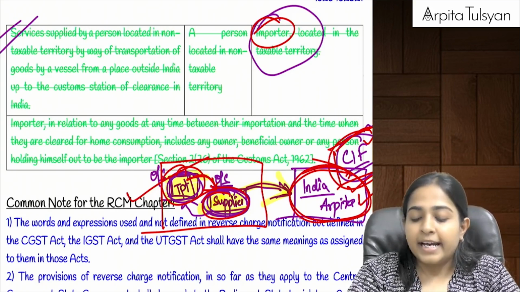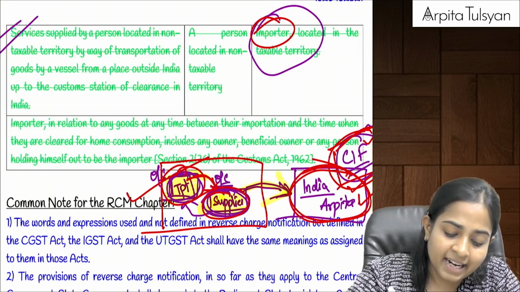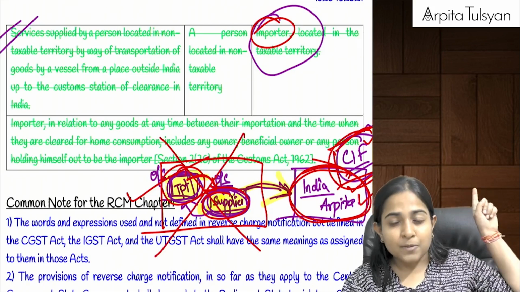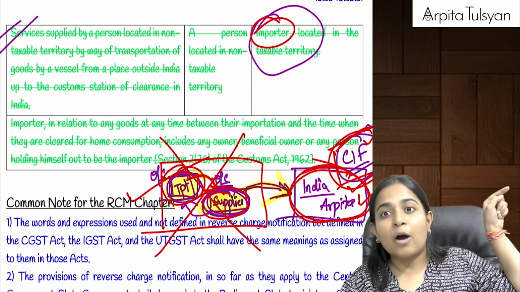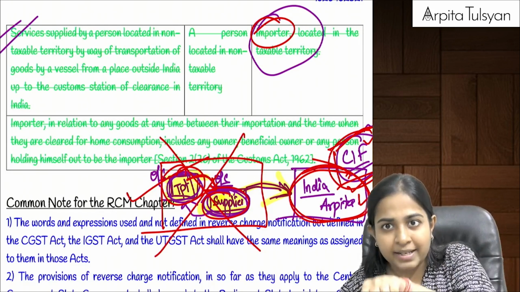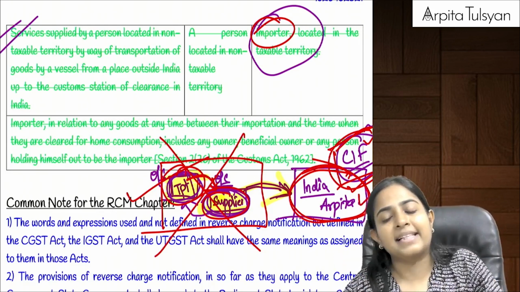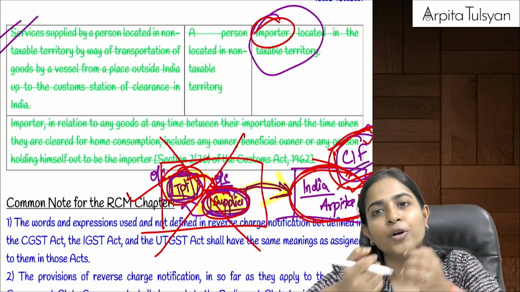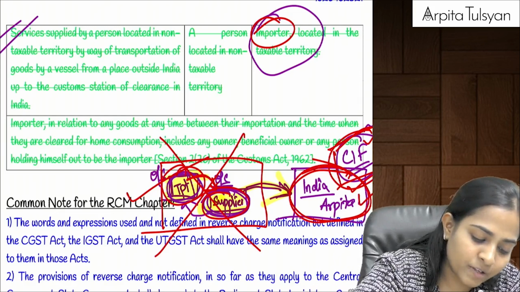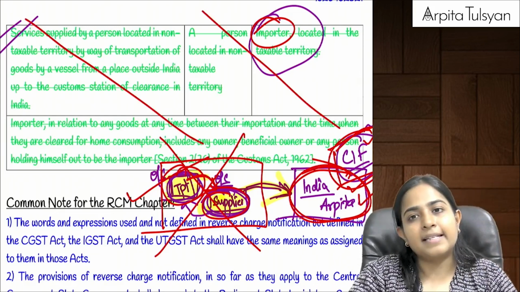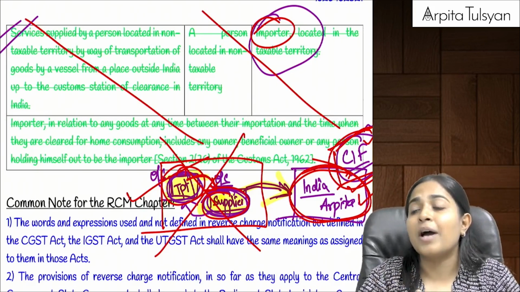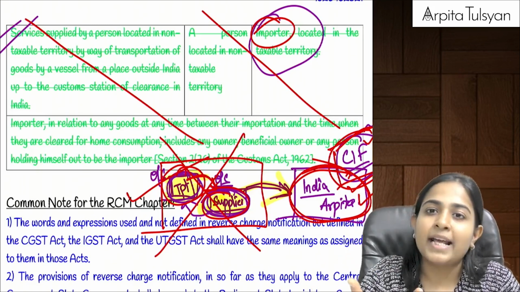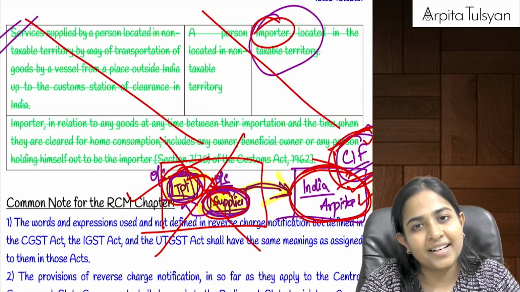Therefore, in such a case, they said that on this particular transaction, that is, transportation services provided by a transporter from outside India to a supplier outside India, for which the tax was required to be paid by the importer here in India, no tax liability should be put on the importer, because that importer is already liable for IGST when the import happens. Therefore, it was removed from RCM. It is removed from RCM, and we will study in further chapters that it is removed from the taxability point also. This is not at all taxable because this was leading to double taxation.